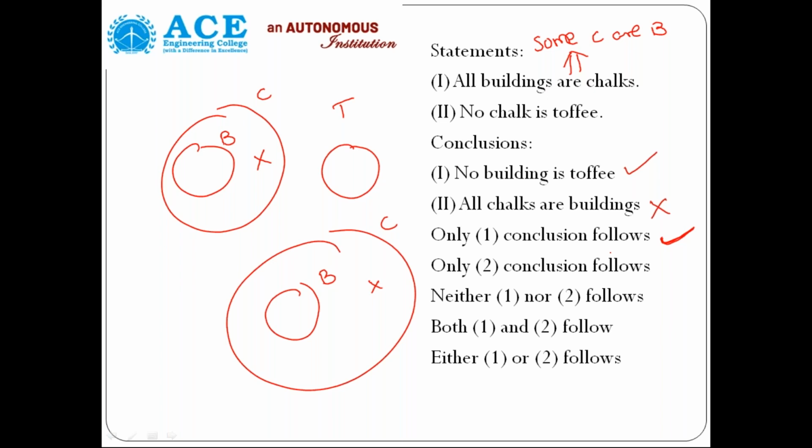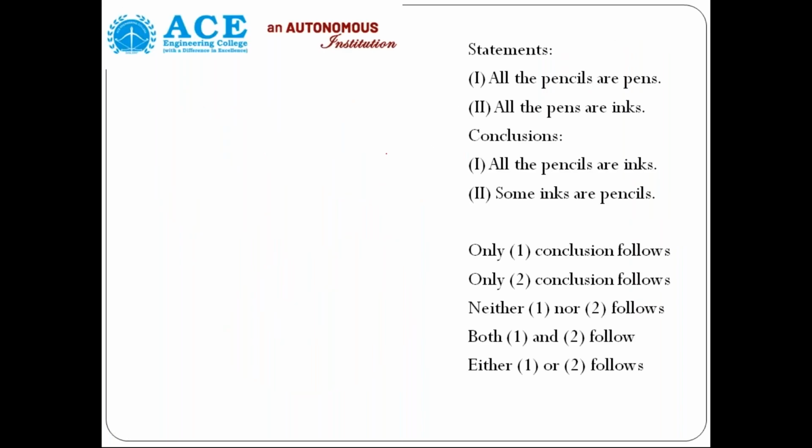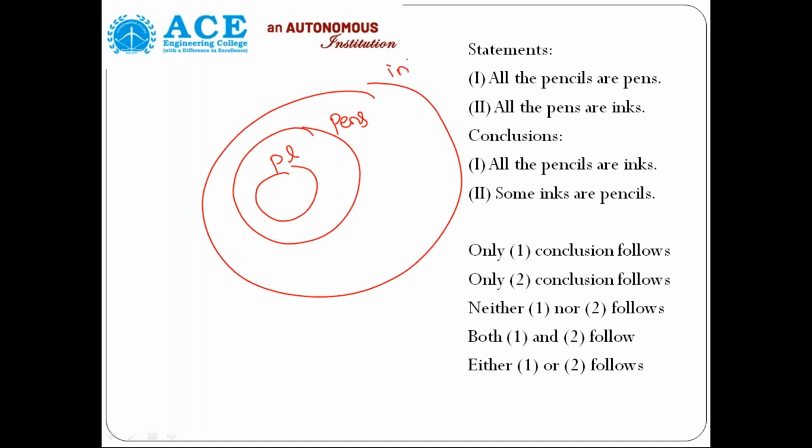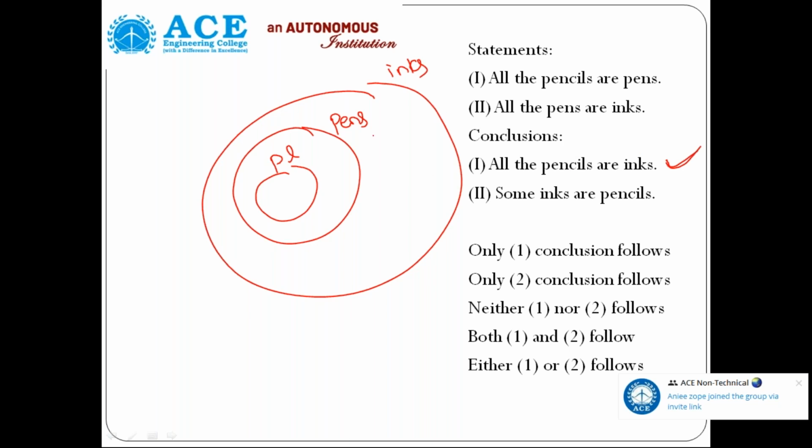For the given diagram, this is the correct one. There is only one possible diagram, so only conclusion one follows, right? Now here, all pencils are pens, all pens are inks. So all pencils are inks is correct because the pencils are entirely inside the inks.